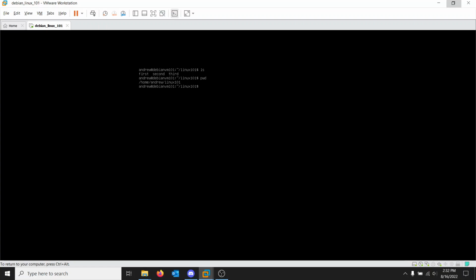In this case, when we look at the prompt, we have tilde slash Linux 101, right? The tilde means your home directory. We're in a folder in the home directory right now, I should say.